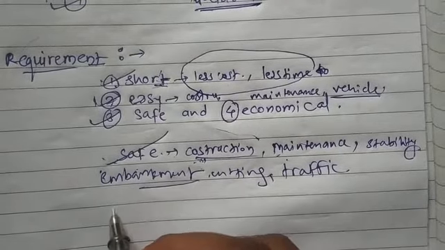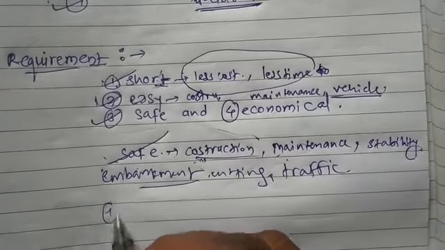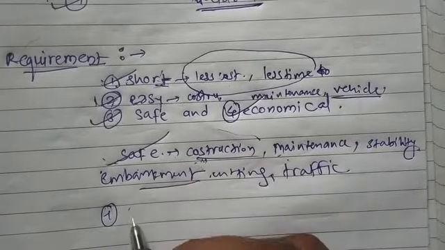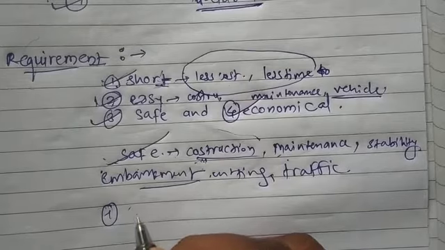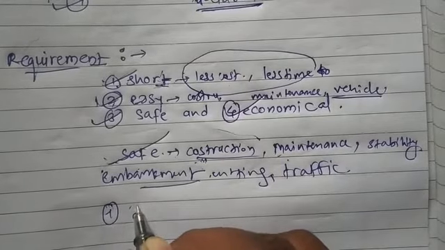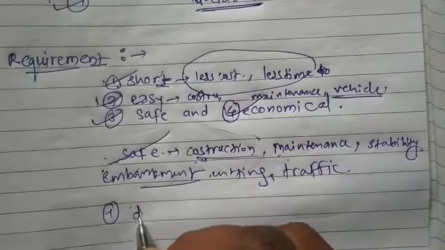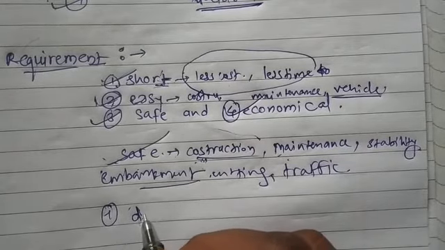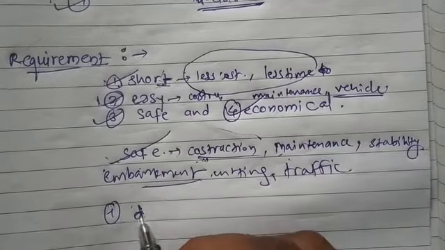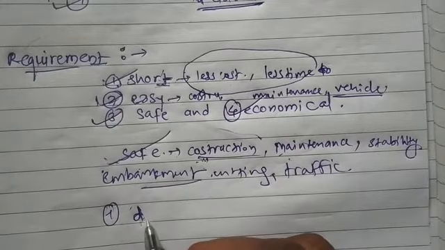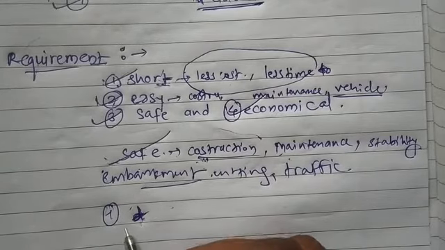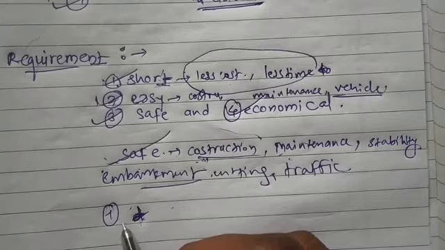Then the last one is it should be economical. As we know that we are in the developing country, so we are not having that much amount of money for construction. So the construction of roads is done from the taxes collected by petrol tax, licensing.